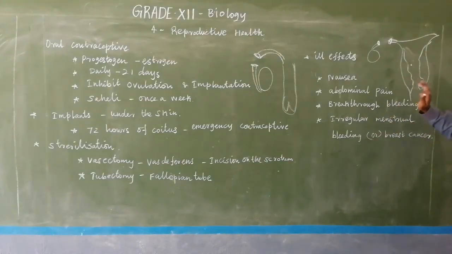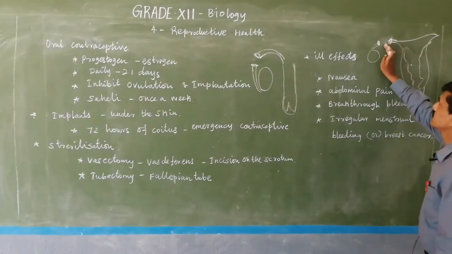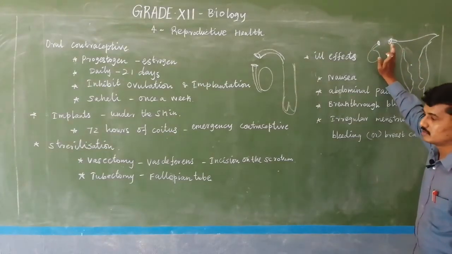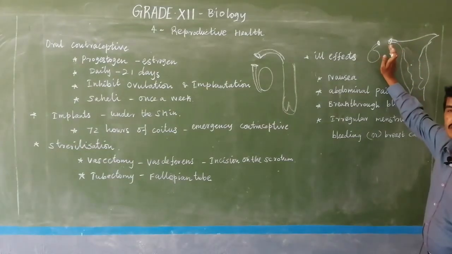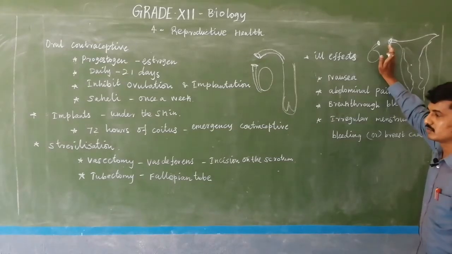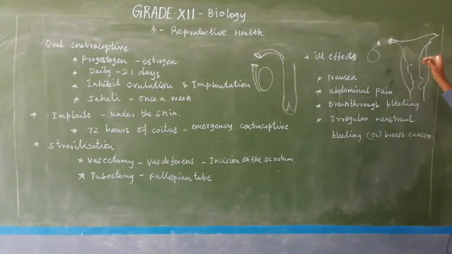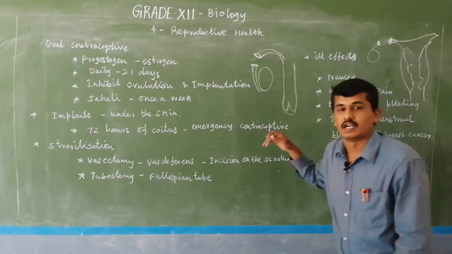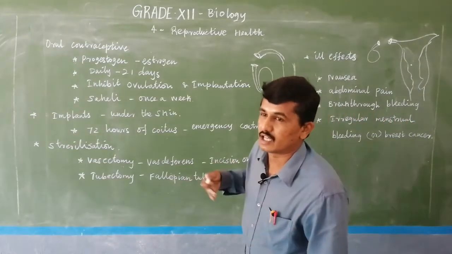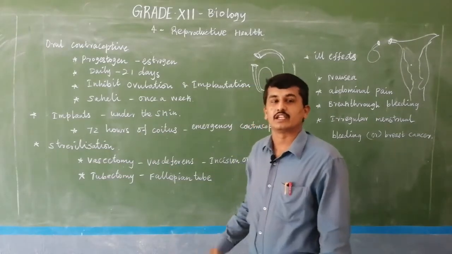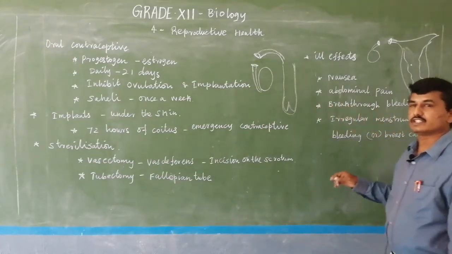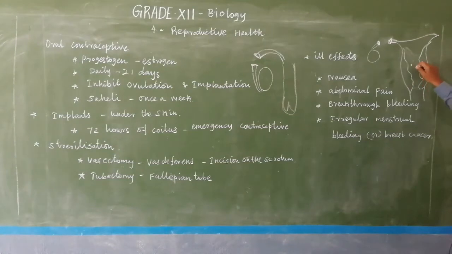Okay, but sir, one question. After tubectomy operation, after sterilization, does the female continue the menstrual cycle? Yes. Menstruation actually takes place inside the uterus.